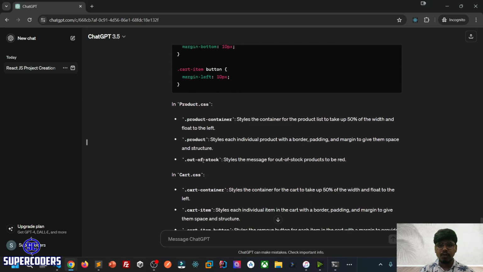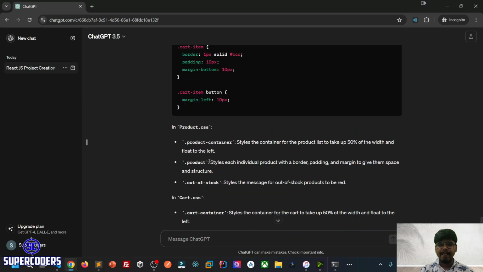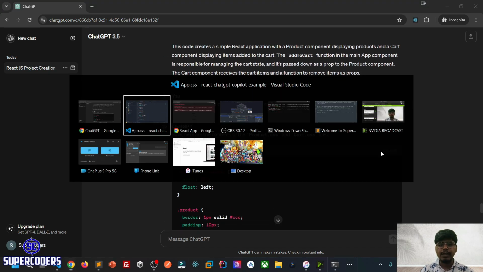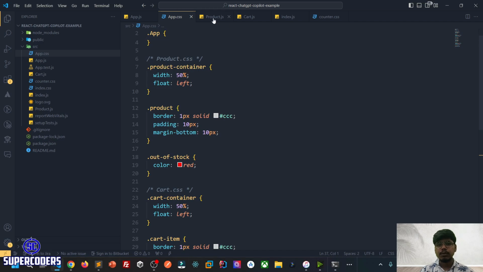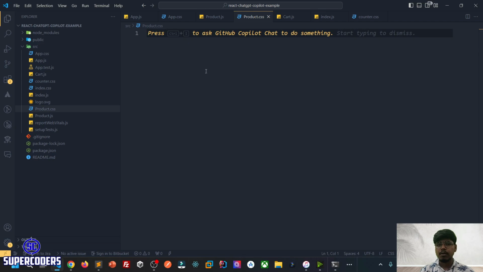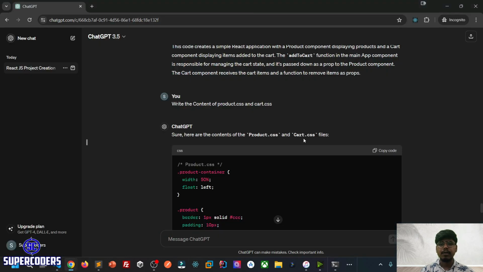Here it is showing the product part. It gave me the product.css file, so just copy it. And here if you see, the file name product.css is missing. So click on src, click on new file, product.css, paste it, and save it.